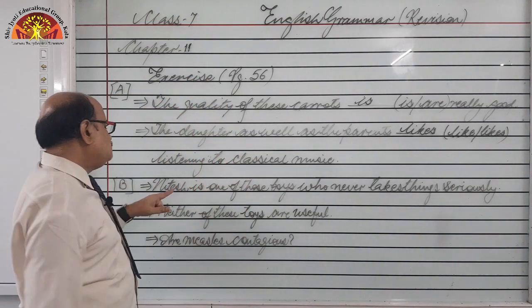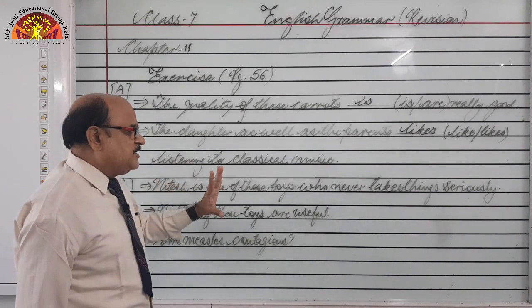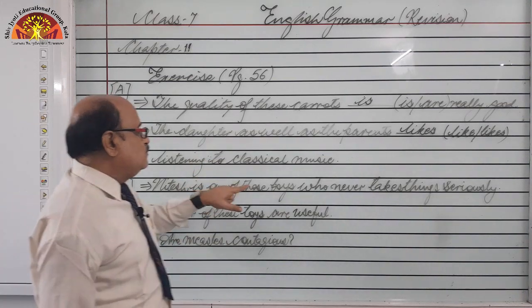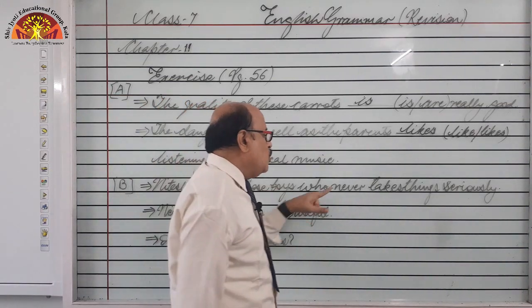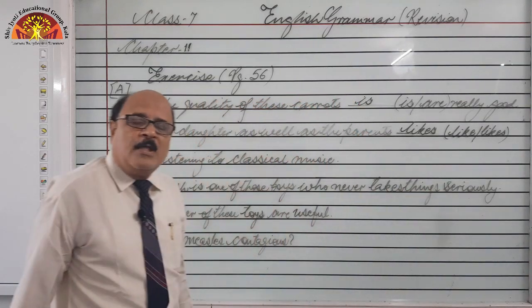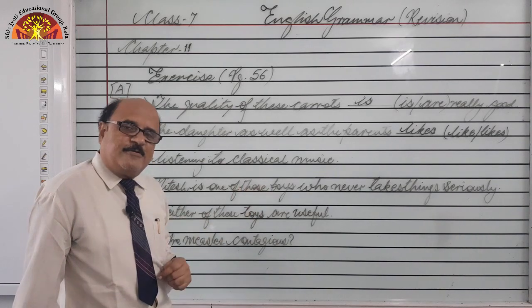So, I am just reading the sentence, then you have to find out the mistake. Nitesh is one of those boys who never takes things seriously. What should be the mistake? You have to find out an error.